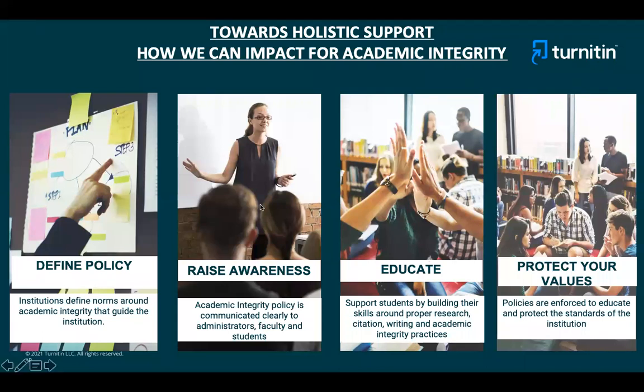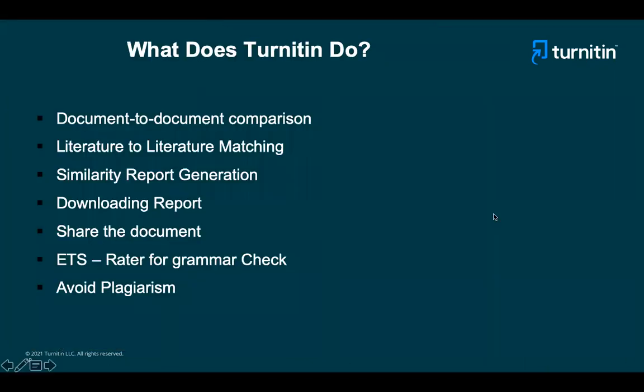If you incorporate policies for your institution, it will protect your values also. Please have some policies for your projects. For example, some institutions we have worked with have their own internal policy. Any project that comes from students, this is the similarity acceptance rate, 30%, 40%. Any assignment that comes from a student, this is the acceptance rate. But we exclude bibliographic materials. I'll tell you what bibliographic materials consist of: your citations, references, and all those things. I'll speak about quoted materials also when we go on the live platform.